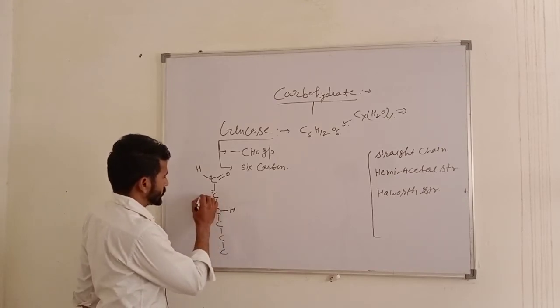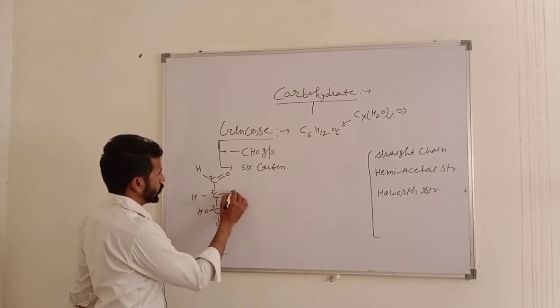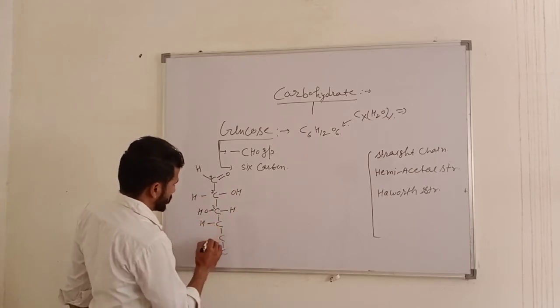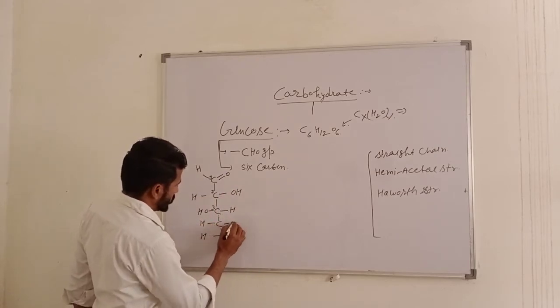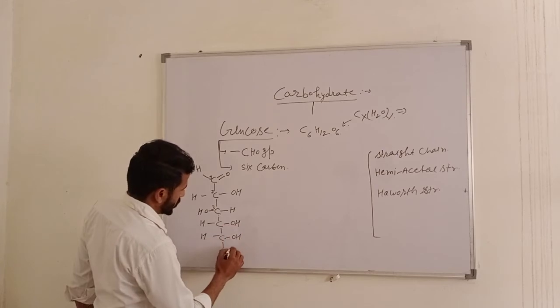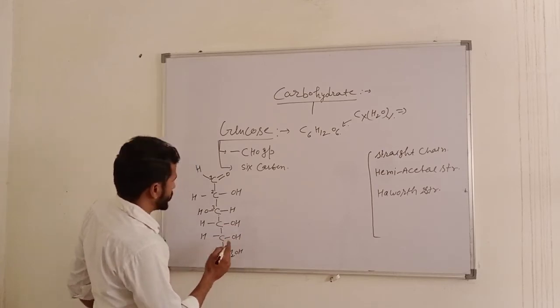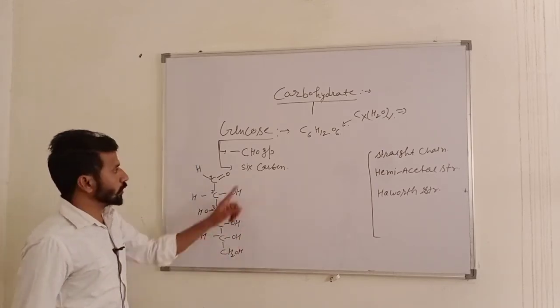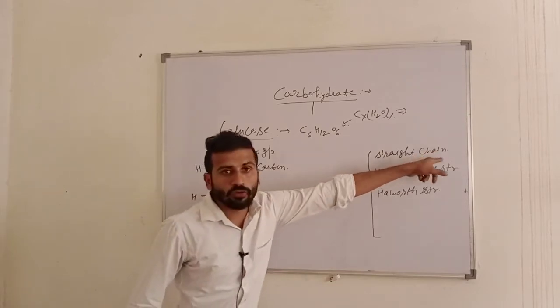Here is H, OH, H, OH, OH, CH2OH. This is the straight chain formula of glucose.